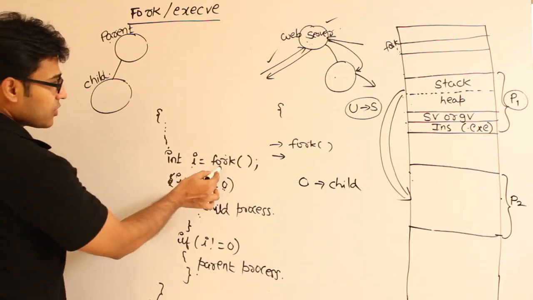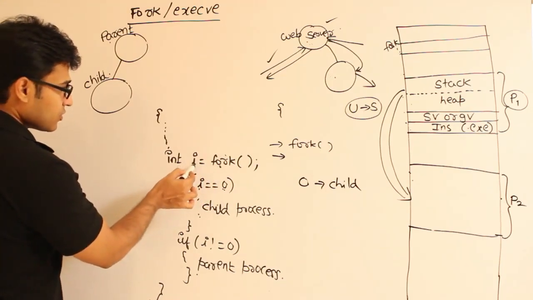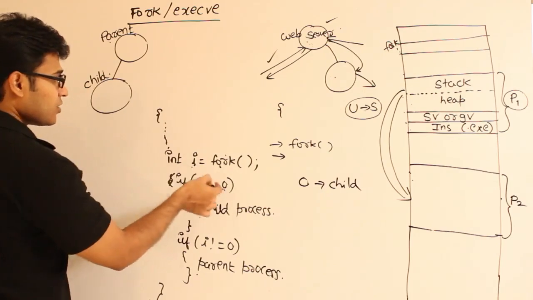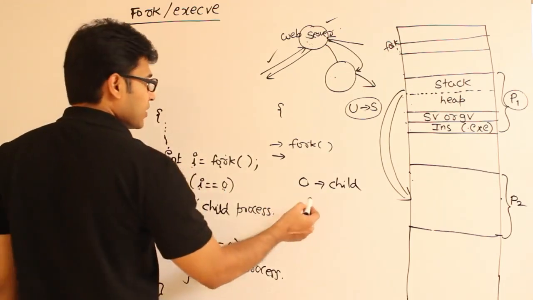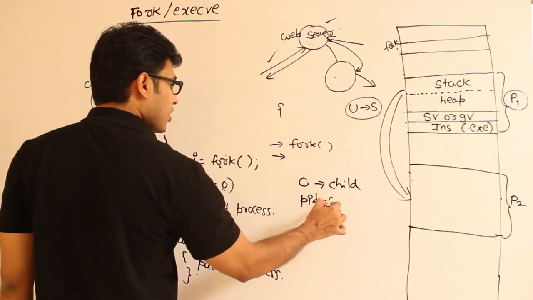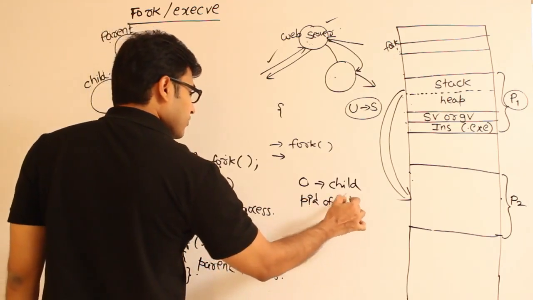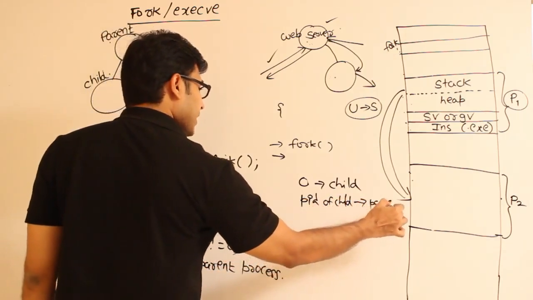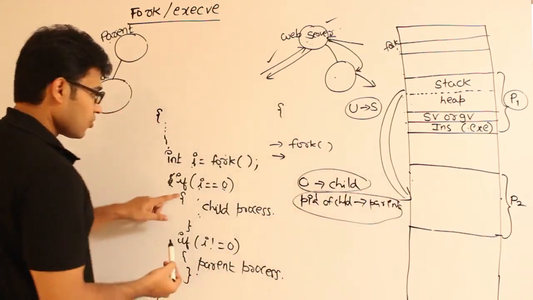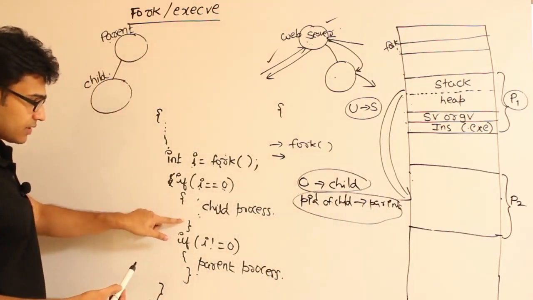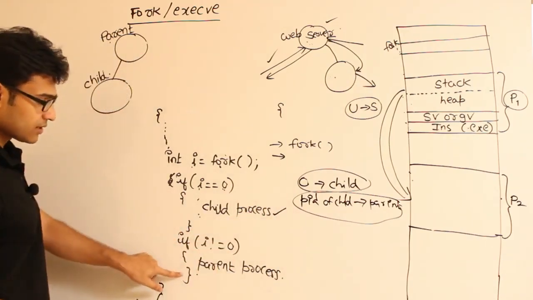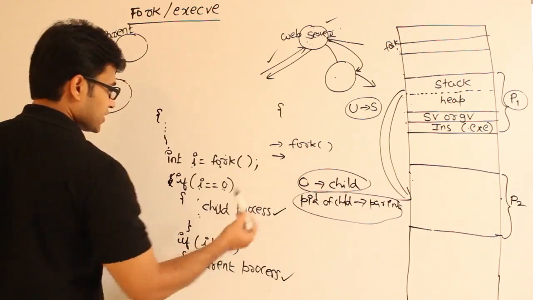Because fork is going to return a value of 0 to the child process, and is going to return a non-zero value to the parent. So what the parent is going to get is the process ID of the child, and the child will be getting 0, right. Now whatever code you write here will be executed by the child process, and whatever code you write here will be executed by the parent process.